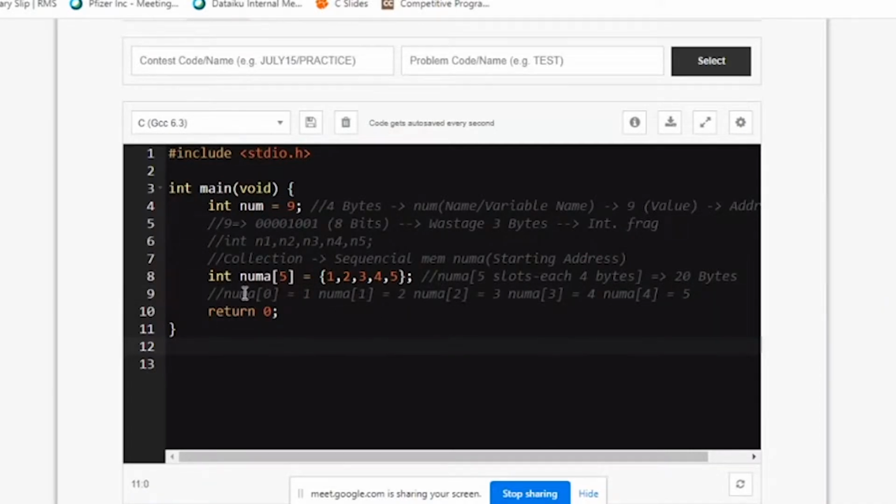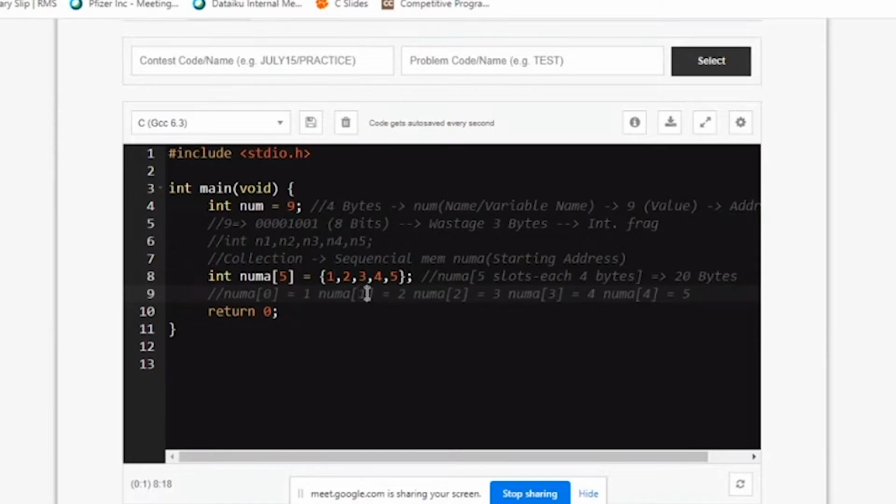If you see carefully, num A is having the starting address. And in that starting address, how many rooms has it reserved? 5 slots, 5 rooms I can tell. So 5 slots it has reserved. In the first slot, which is given by index 0, your num 1 is stored.